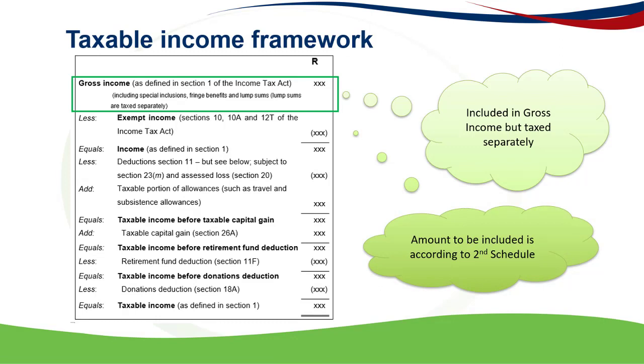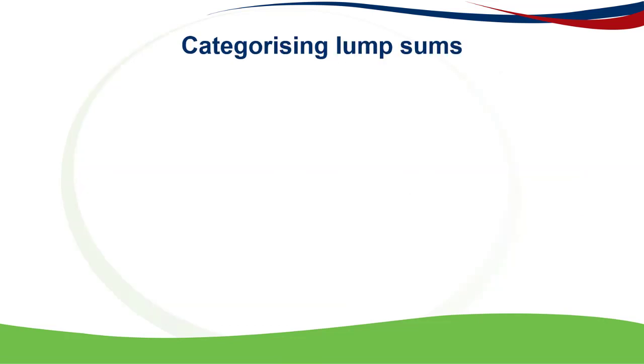The rate of taxation of the lump sum after these deductions depends on whether the lump sum is a retirement benefit or a withdrawal benefit. And this means that we need to decide first on the type of lump sum before we can work out the tax on it. So let's have a look at how we would categorize lump sums. And they're primarily categorized on who paid the lump sum and why it was paid.